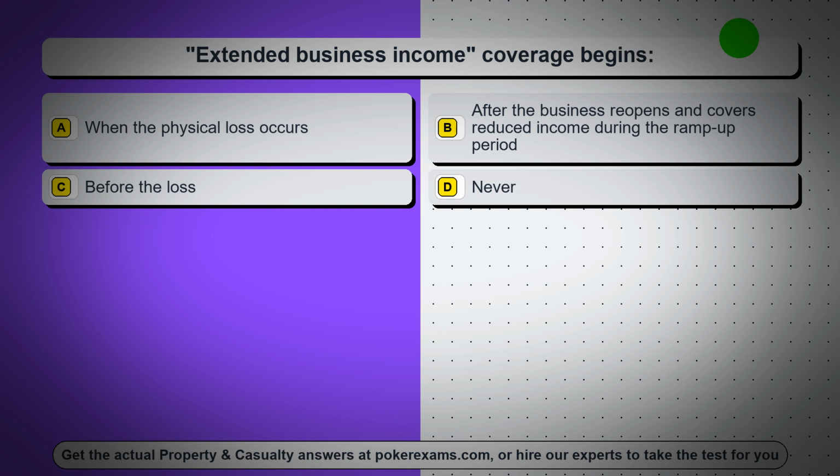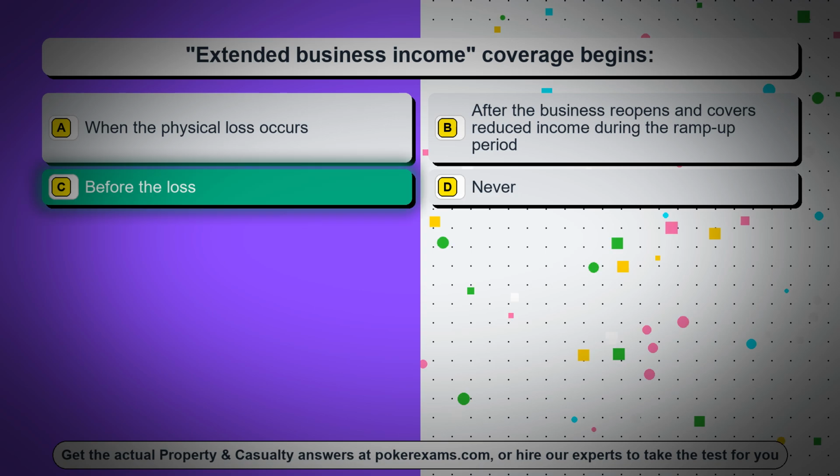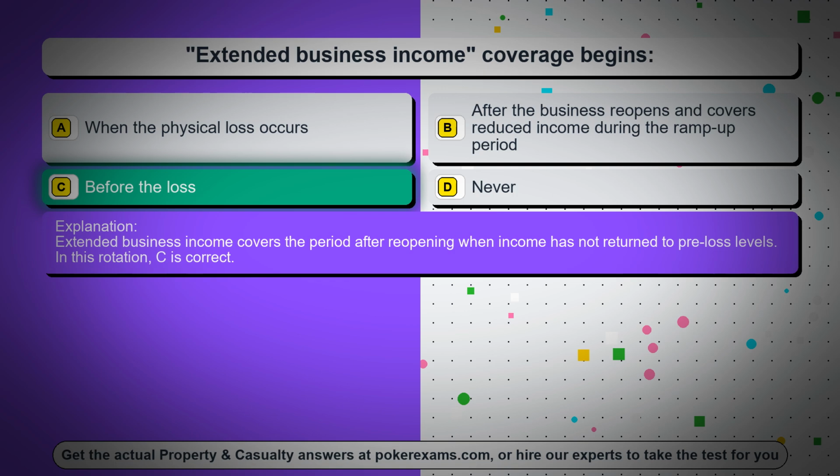Question 85. Extended business income coverage begins. Option A, when the physical loss occurs. Option B, after the business reopens and covers reduced income during the ramp-up period. Option C, before the loss. Option D, never. The correct answer is option C, before the loss. Extended business income covers the period after reopening when income has not returned to pre-loss levels. In this rotation, C is correct.